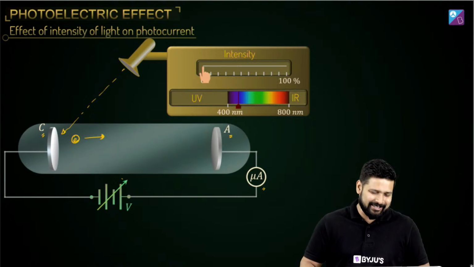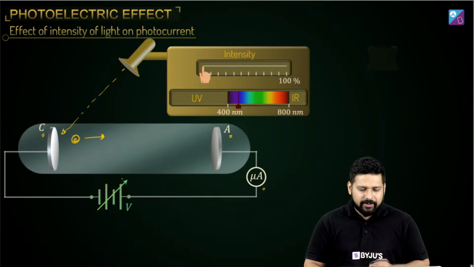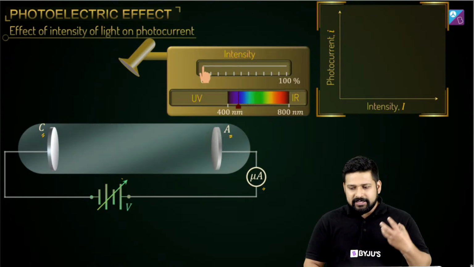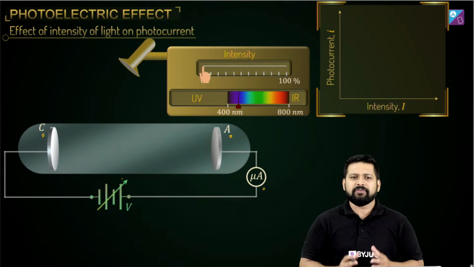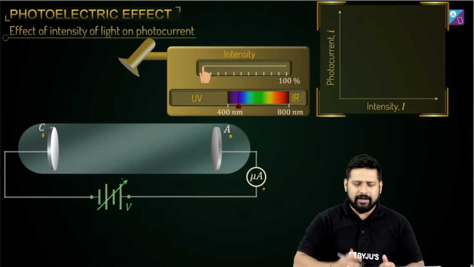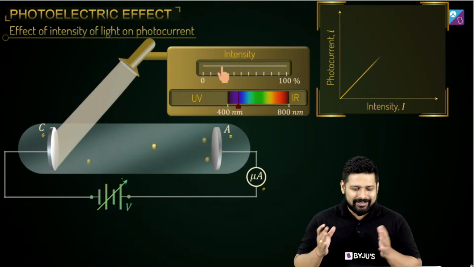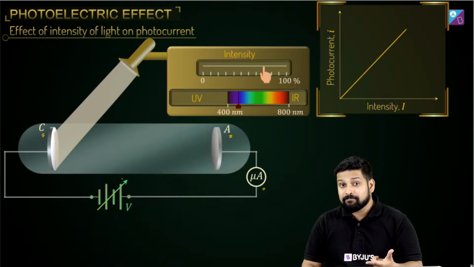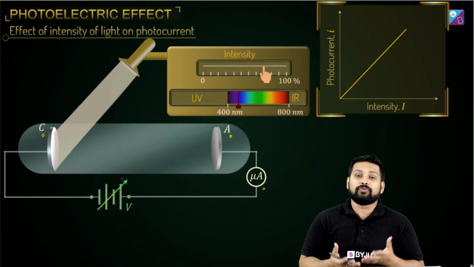We just got started. So yes, I was talking about this setup. Now what happens once the light is incident and it is beyond a particular frequency, which we are calling threshold frequency, which we are taking as more than that frequency, then what will happen? Now the light is incident and you can see the electrons popping out, right? You make it more intense, and you see the higher value of the photocurrent.